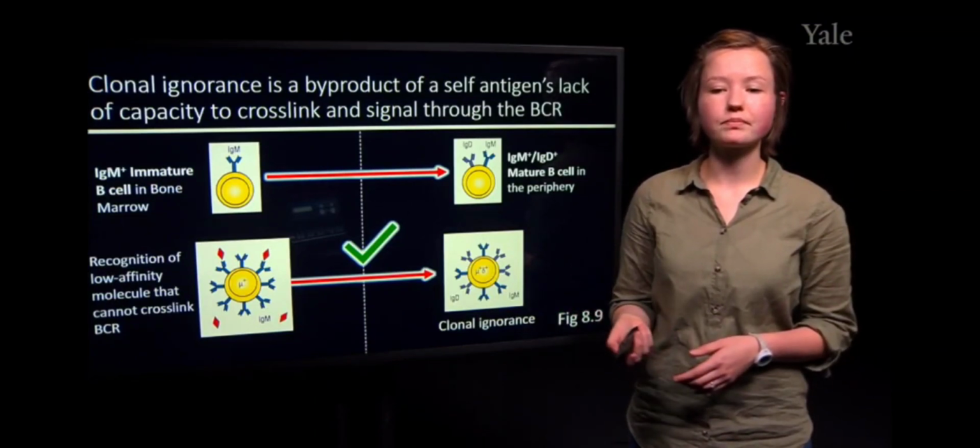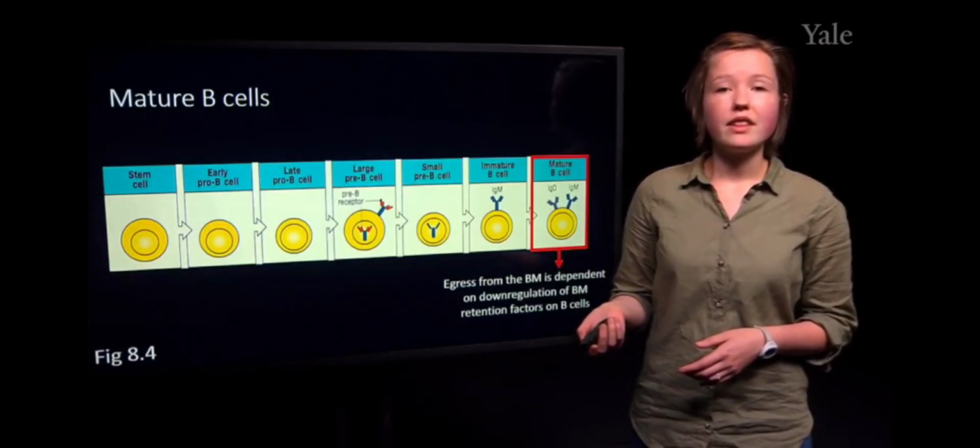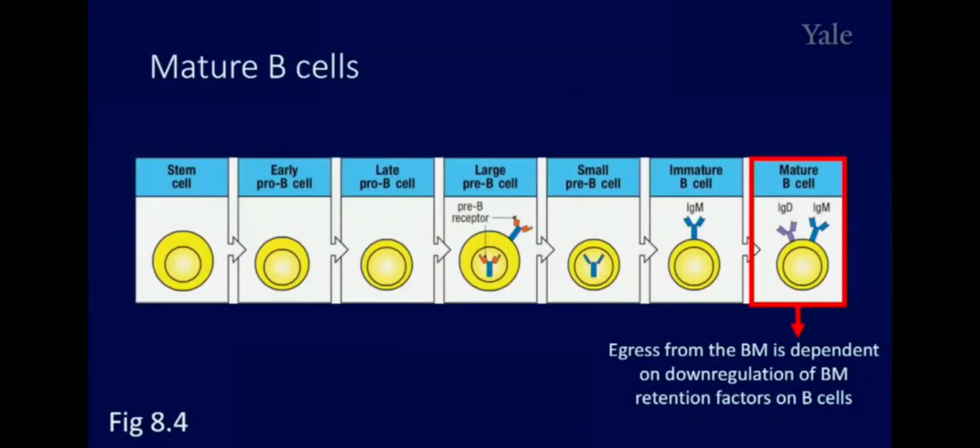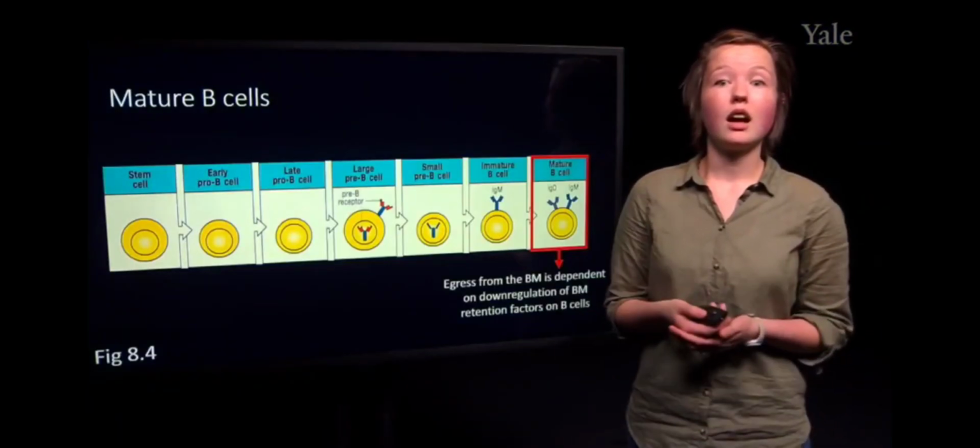So at this point, if we have receptors that are not autoreactive, so ones that have undergone negative selection and passed through that particular test, then they move to the mature B cell stage, and they are able to egress from the bone marrow where all of development has been occurring and go into peripheral secondary lymphoid organs.